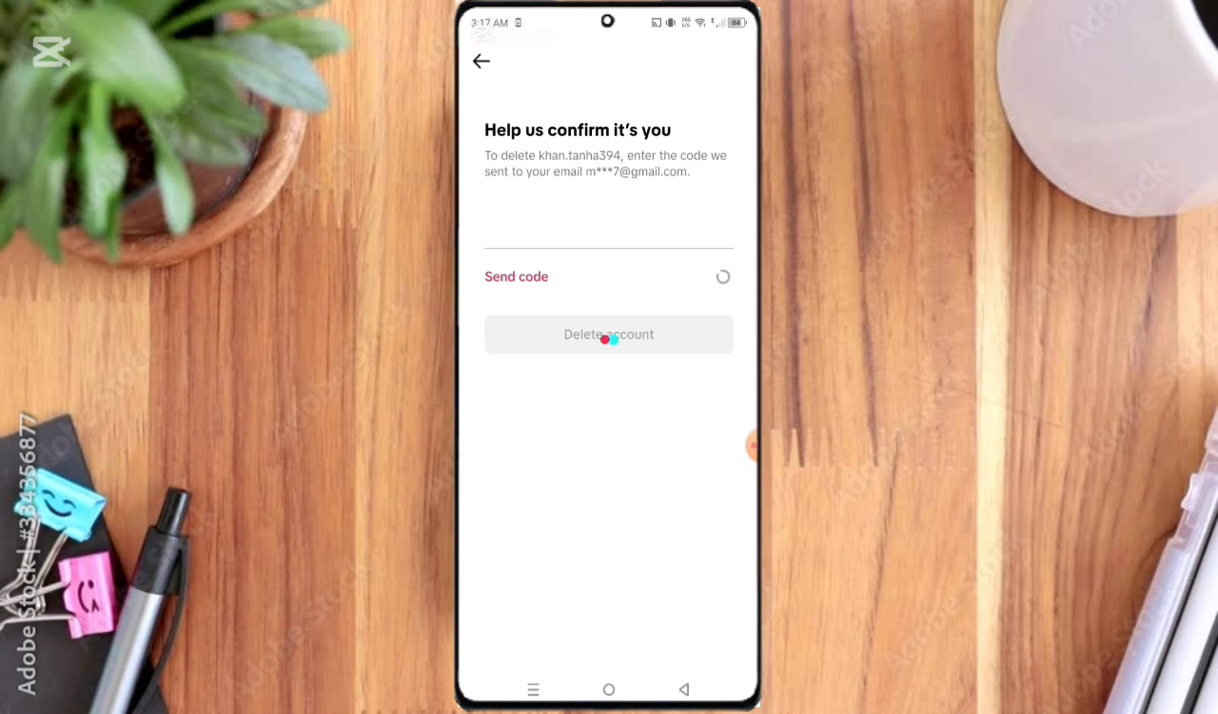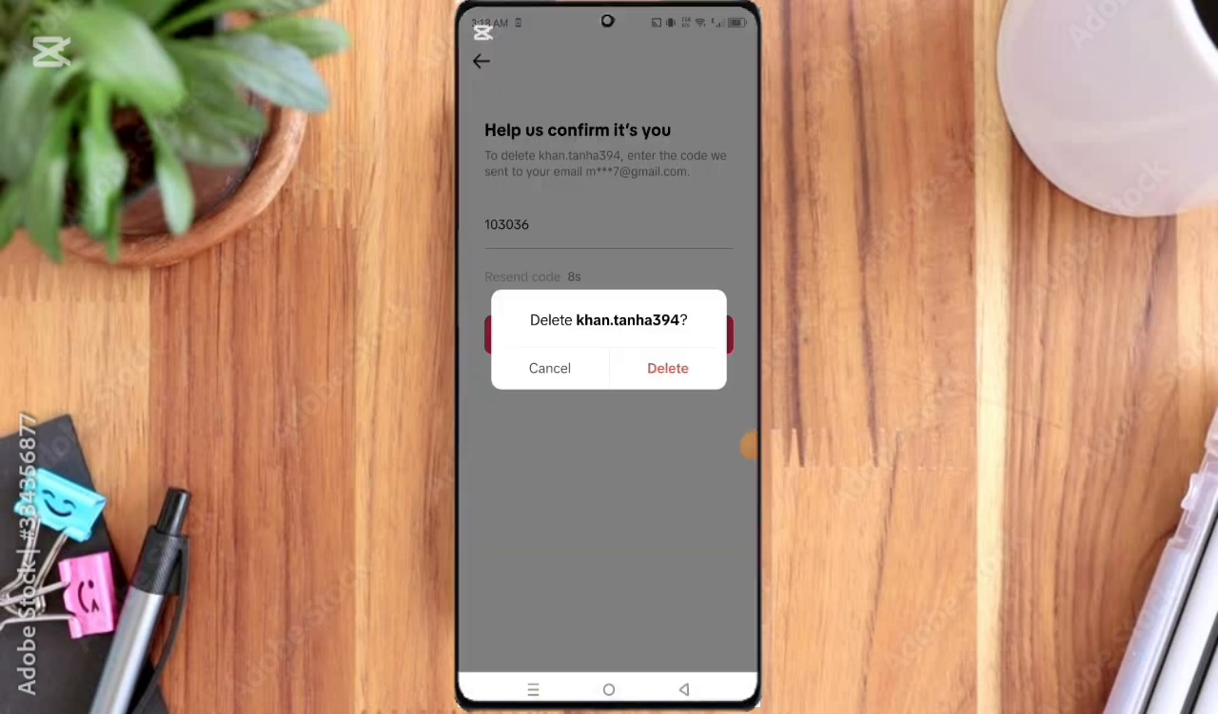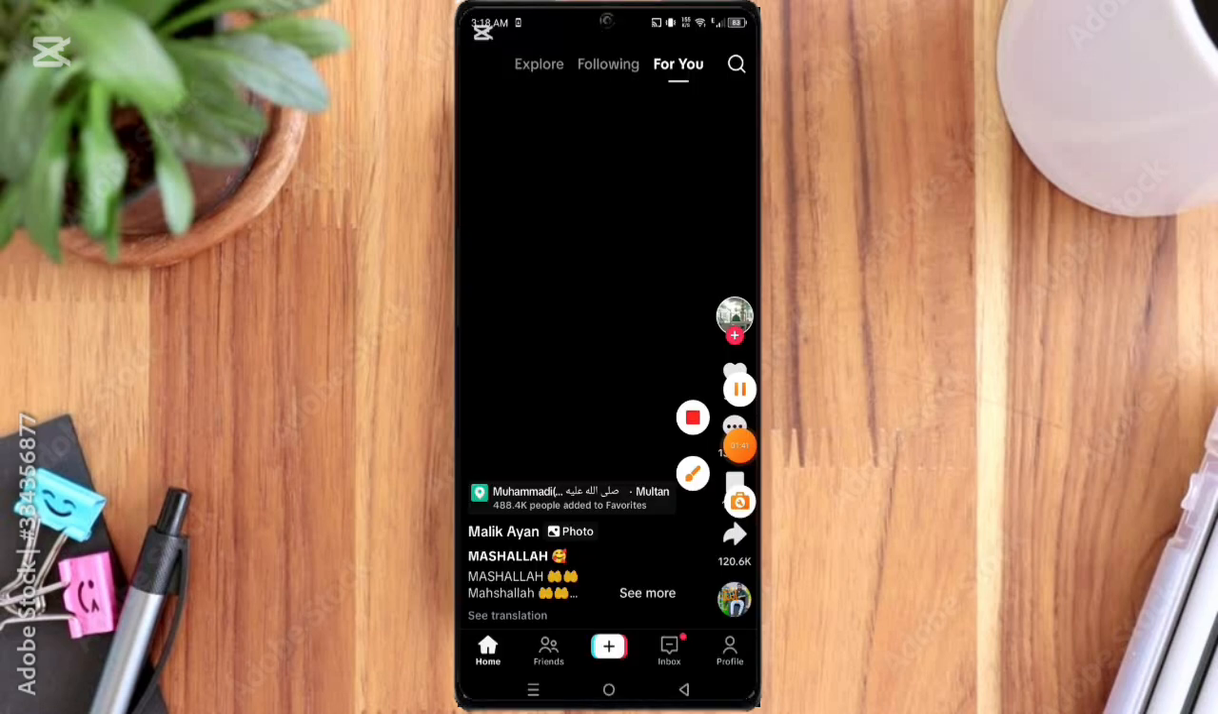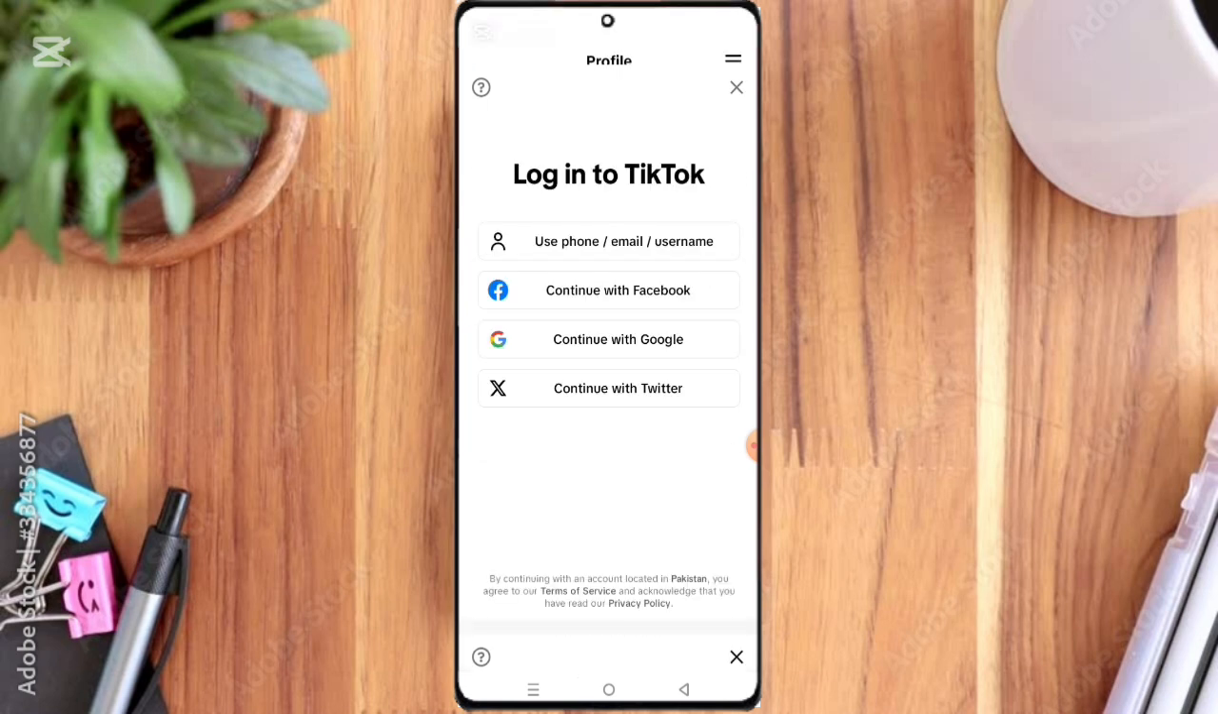And then here you enter the confirmation code, so I am writing the confirmation code. Here you can see, and then click the delete account option, so click again the delete option. Here you can see the TikTok ID is deleted permanently.